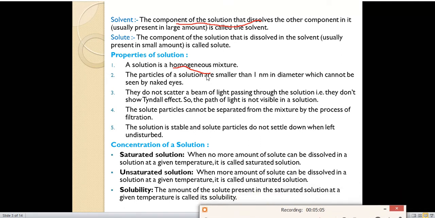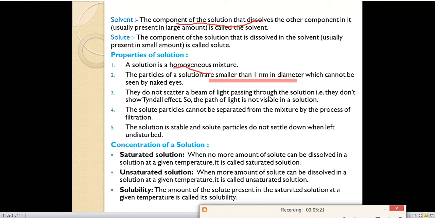Okay, next one. The particles of a solution are smaller than 1 nanometer in diameter, which cannot be seen by the naked eye. It means the particles present in a solution are so small that we cannot see them with our naked eyes.